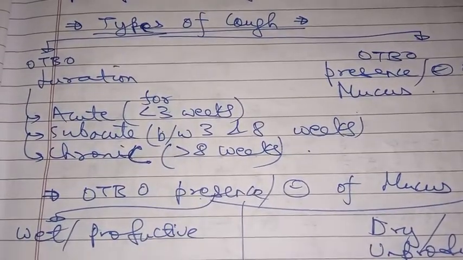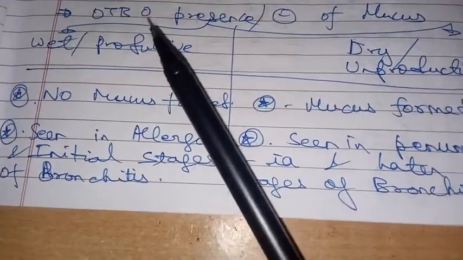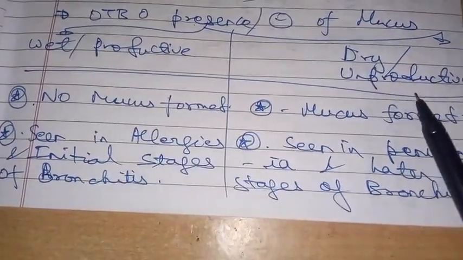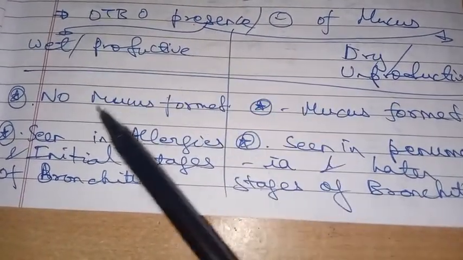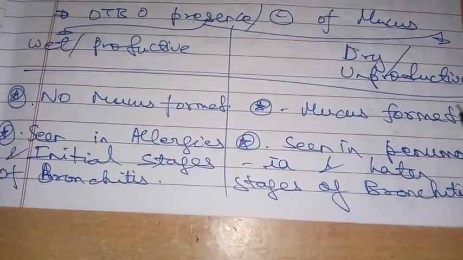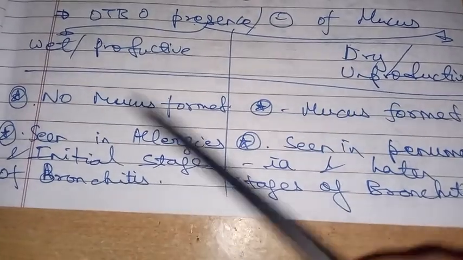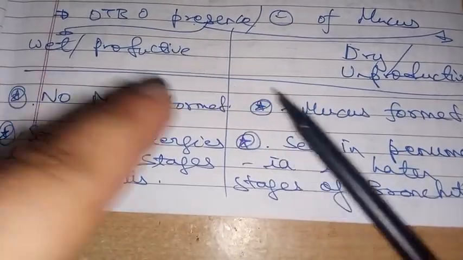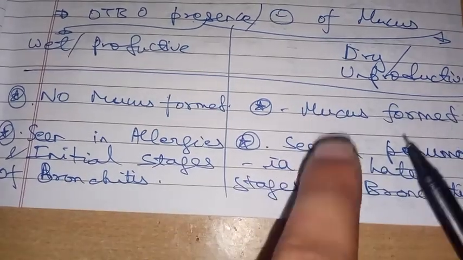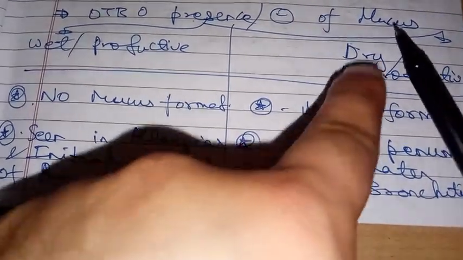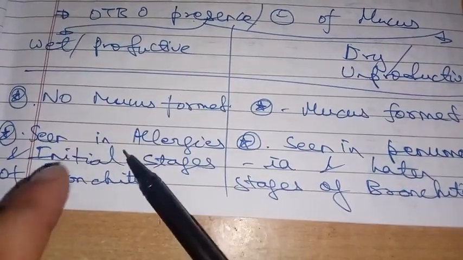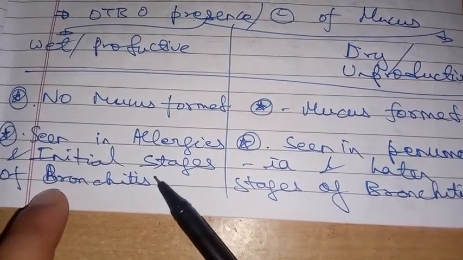On the basis of presence or absence of mucus, we have wet or productive cough and dry or unproductive cough. In wet or productive cough, there is mucus formation, and it is seen in pneumonia and the later stage of bronchitis. In dry or unproductive cough, there is no mucus formed, and it is seen in allergy and the initial stage of bronchitis. Alright, now we'll start with the classification of antitussives.